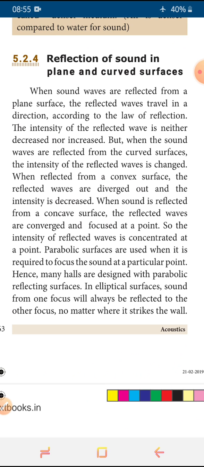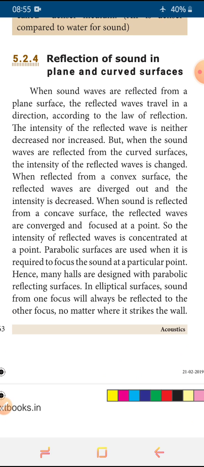One is that the incident wave, the reflected wave, and the perpendicular all lie on the same plane. And the second point, the angle of incidence should be equal to the angle of reflection. The incidence and reflection angles should be the same. If that happens, it is obeying the law of reflection. Okay, it is following in that plane. If the sound wave we send hits a plane surface, it should obey the laws of reflection.